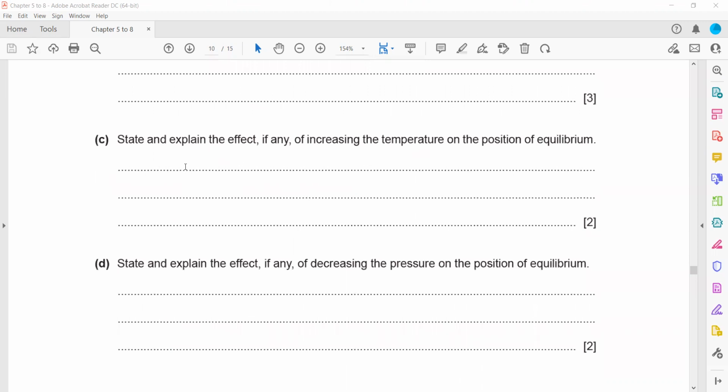So state and explain the effect, if any, on increasing a temperature and position of equilibrium. So it will shift towards left hand side or backward. That is 1 mark. Then what about the second mark? The second mark is just mentioning a reason here. You can mention because the forward reaction is exothermic, so backward reaction will be endothermic.